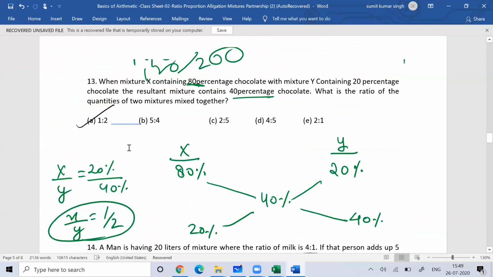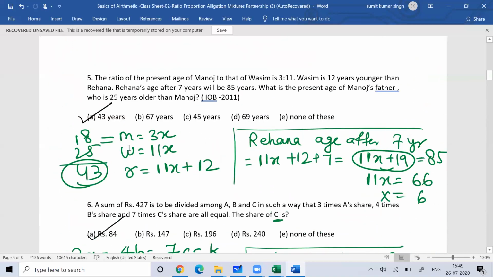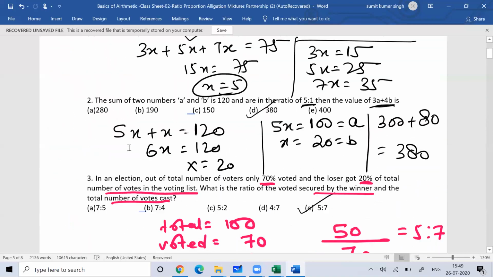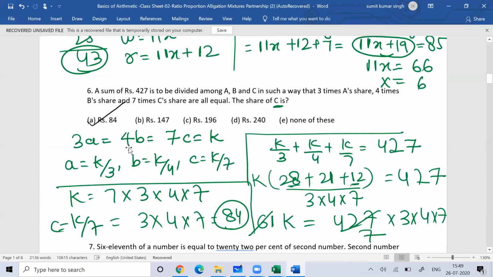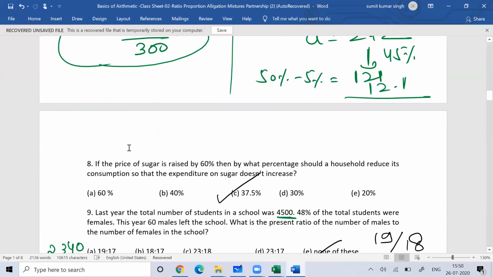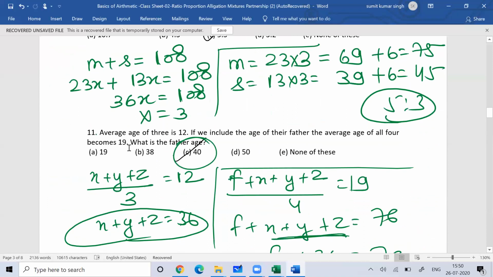So I just tried to discuss a few basic questions on ratio and proportions, and there I used the application of ratio and proportion that we use in weighted average. Solving these questions is not at all difficult. You just need a basic understanding of numbers. With that, you can solve these questions very easily.